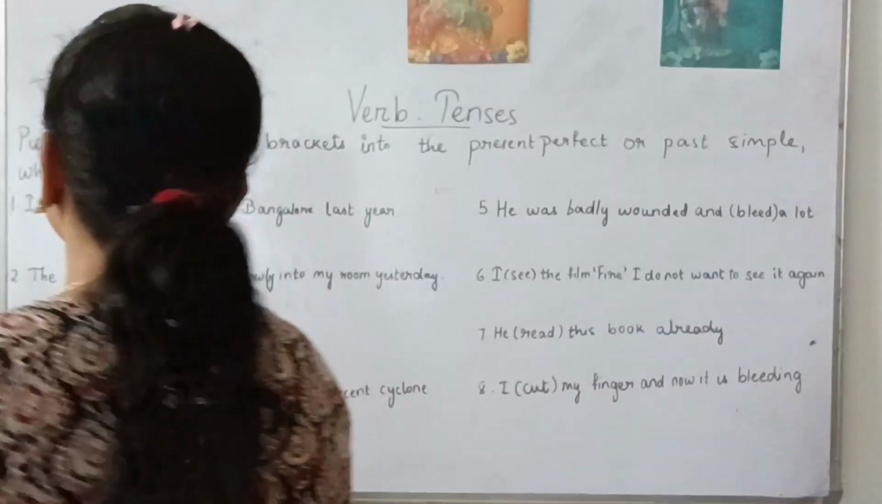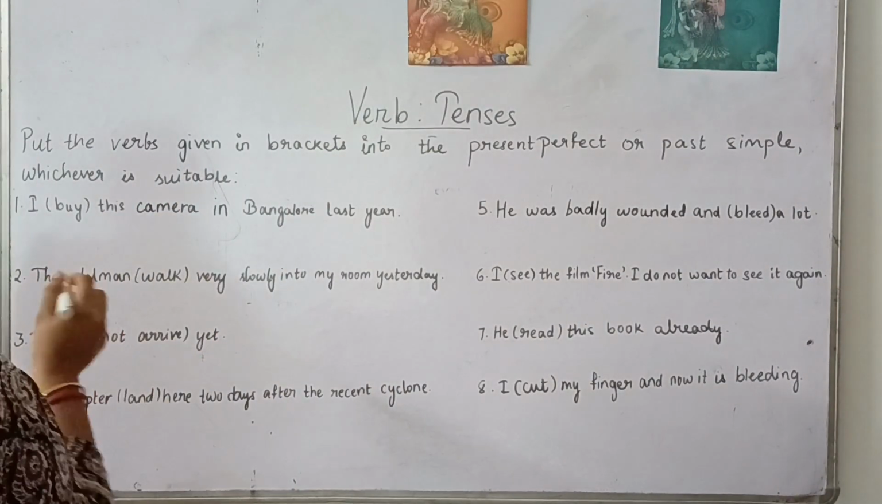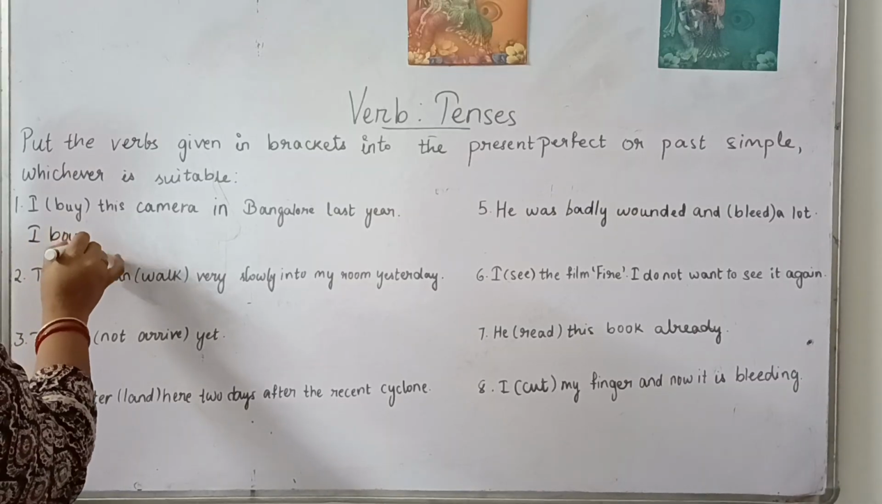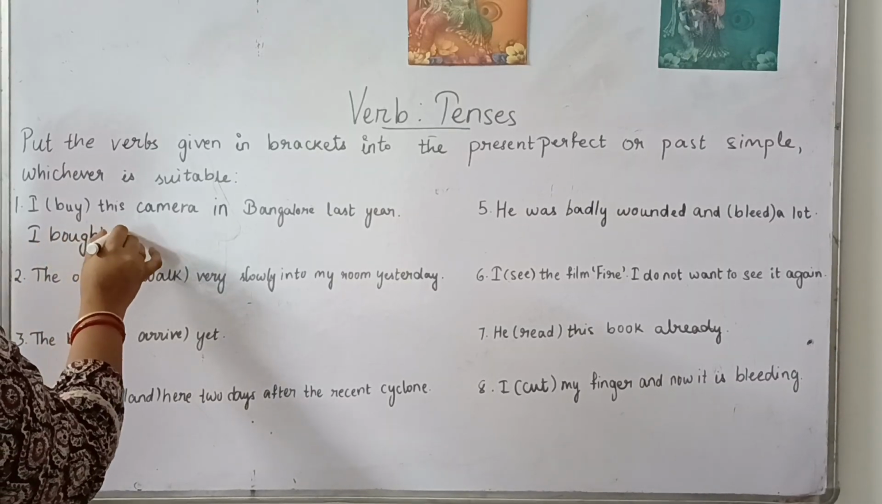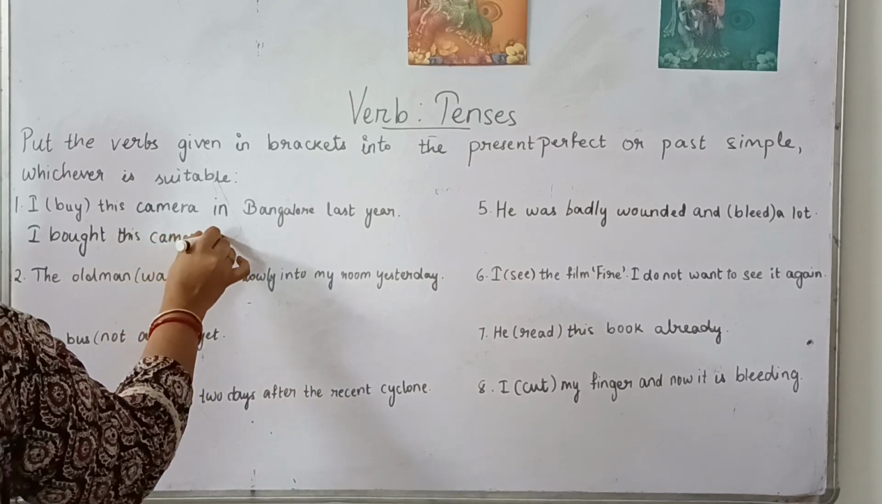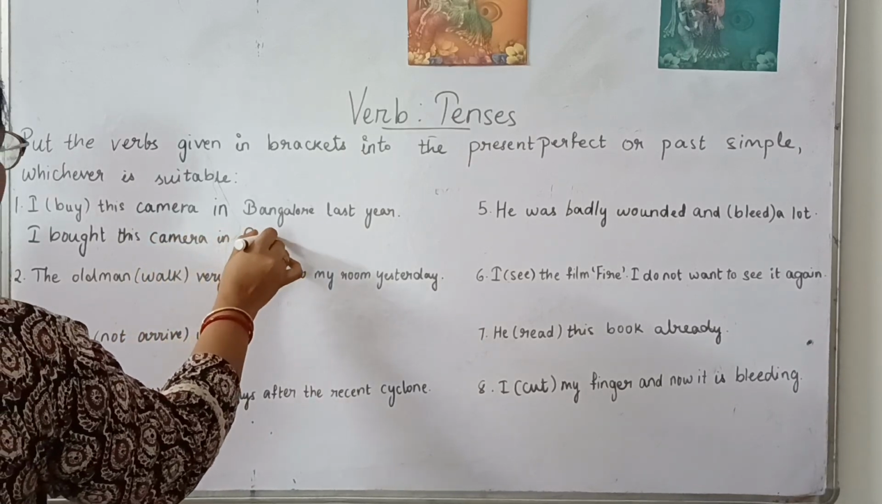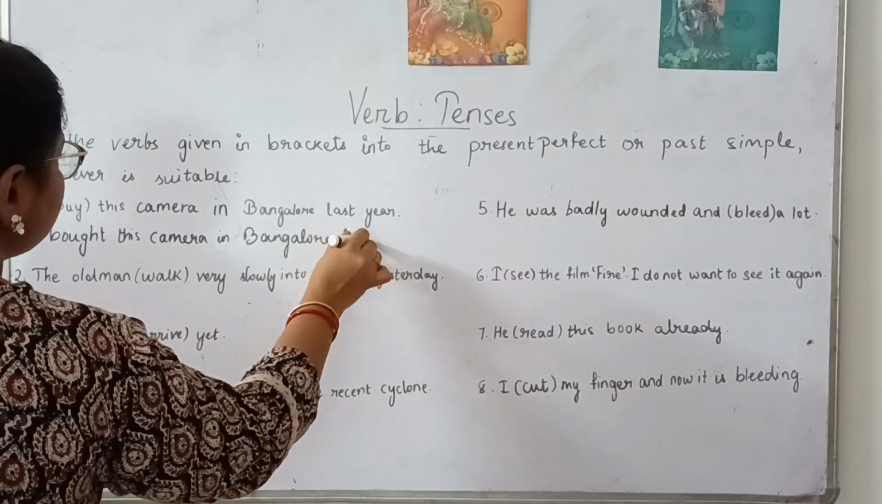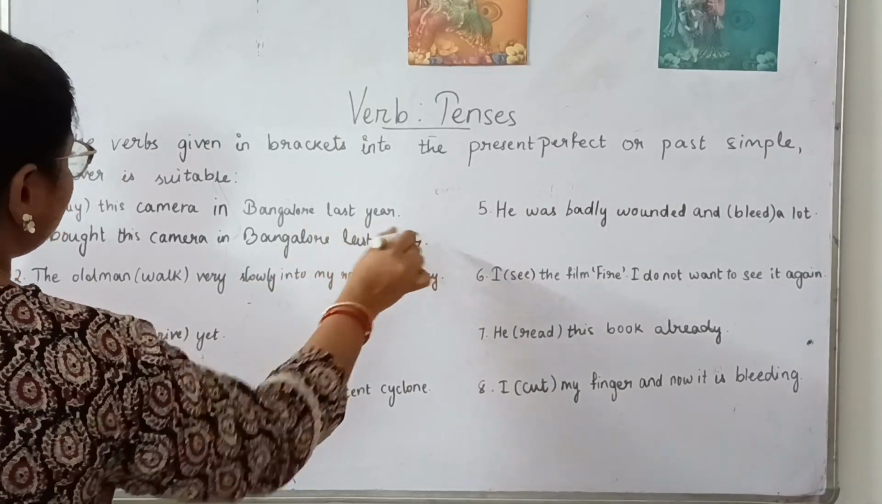So what is the past simple form of the verb buy? It will be I bought this camera in Bangalore last year. Clear with number one? Next, number two question.